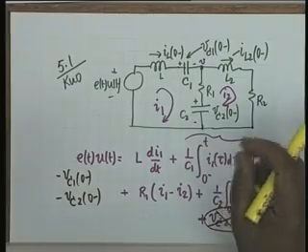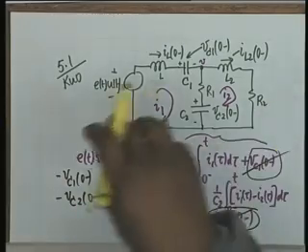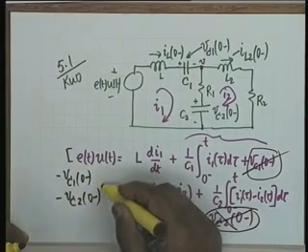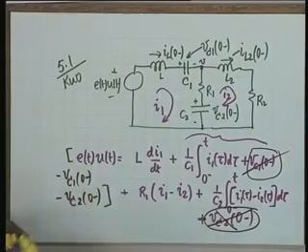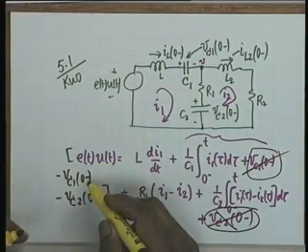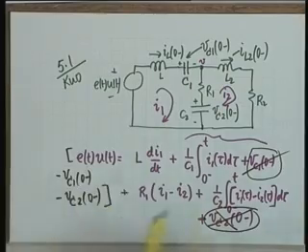All initial condition terms are transferred to the left, and the effective source for this mesh is the combination of these three terms: the driving energy source and the two sources due to initial conditions.